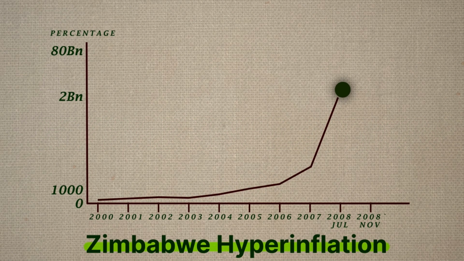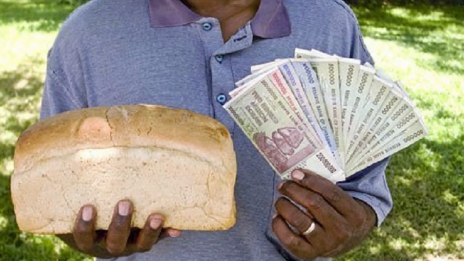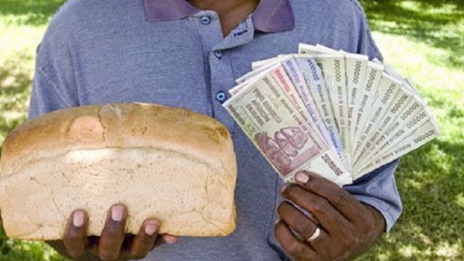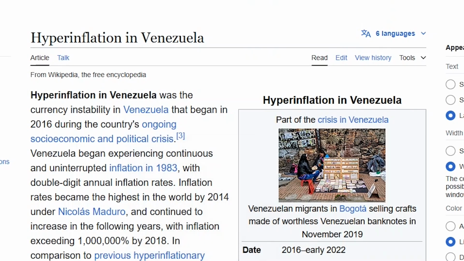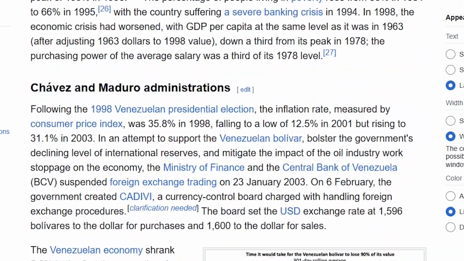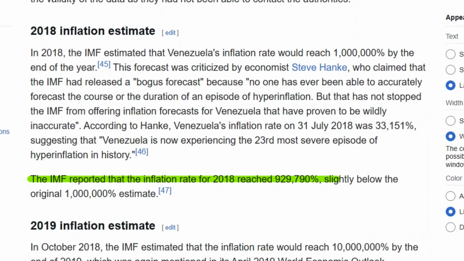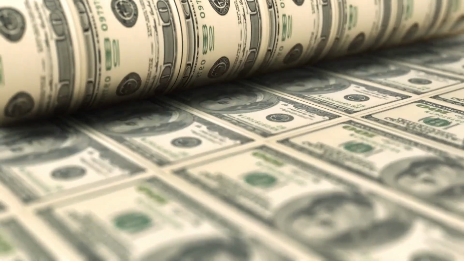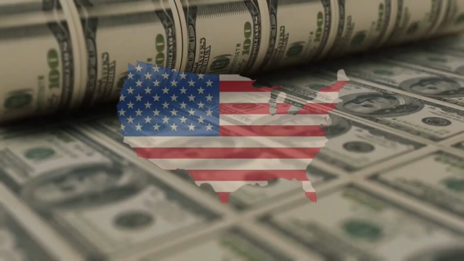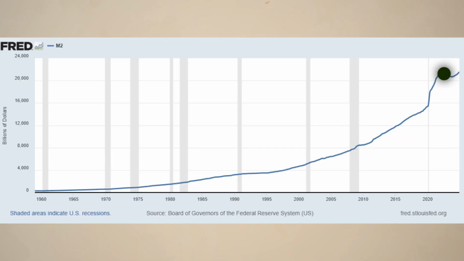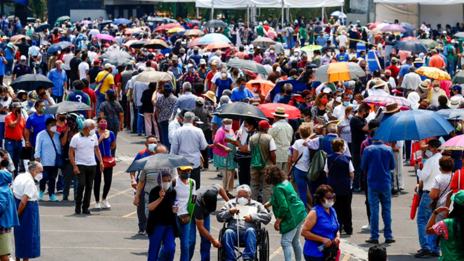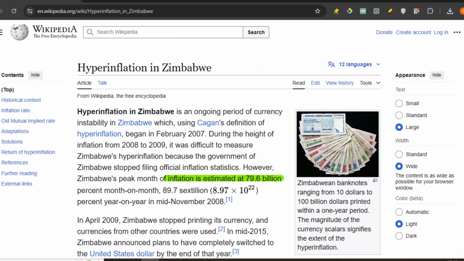Zimbabwe's story is a perfect example. In 2008, they printed massive amounts of money to tackle their economic crisis. The result? A loaf of bread that cost 1 Zimbabwean dollar shot up to 231 million in just a year. Similarly, in 2018, the IMF reported that Venezuela's inflation rate reached nearly 1,000,000%. But here's the thing: while printing more money can cause problems for most countries, the United States is a little different. The US printed more money during the COVID-19 crisis to provide stimulus checks to citizens. While many blame this for inflation today, the effects are nowhere near as extreme as those seen in Zimbabwe.